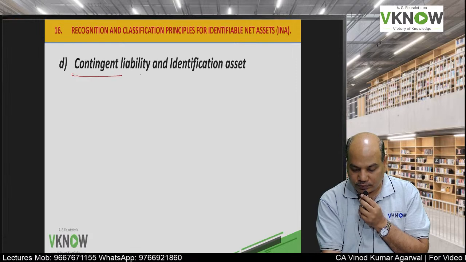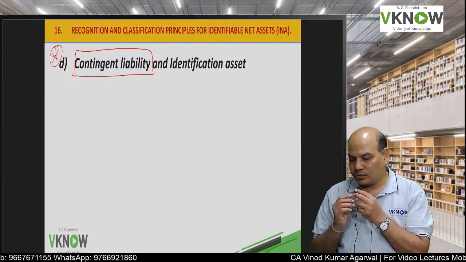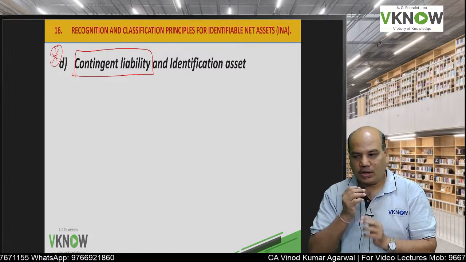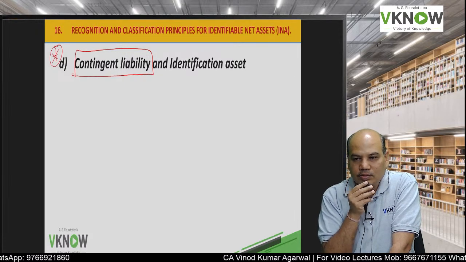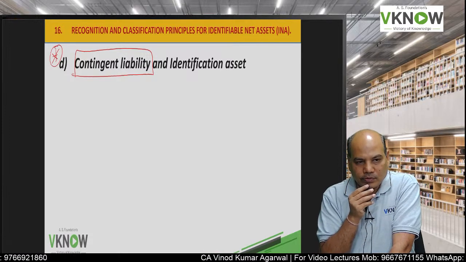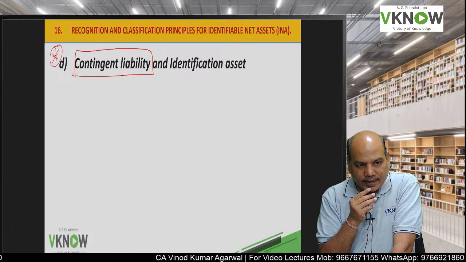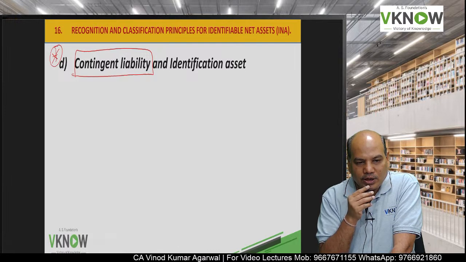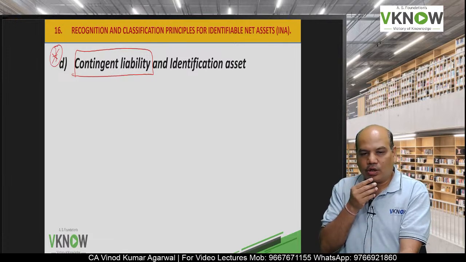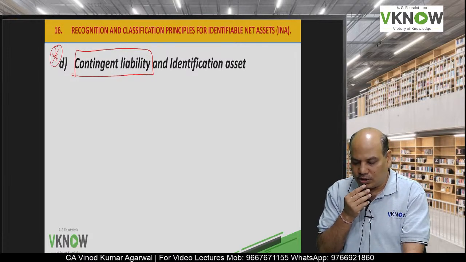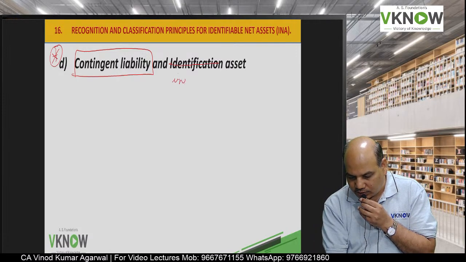One important query is on contingent liability. Since the students are highly talented, they are well aware contingent liability is not shown as a liability in the balance sheet, but contingent liability is disclosed. So there can be contingent liability in the books of acquiree. Can we record it as a liability in the balance sheet of acquirer? And secondly, can we record indemnification asset? This is indemnification asset, my mistake.